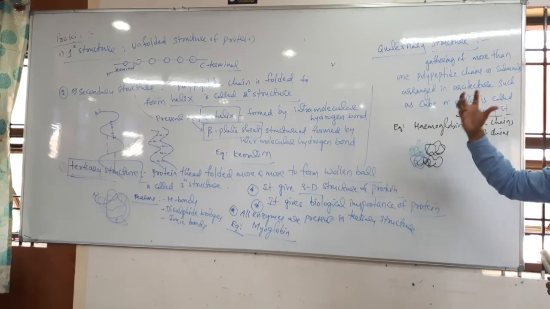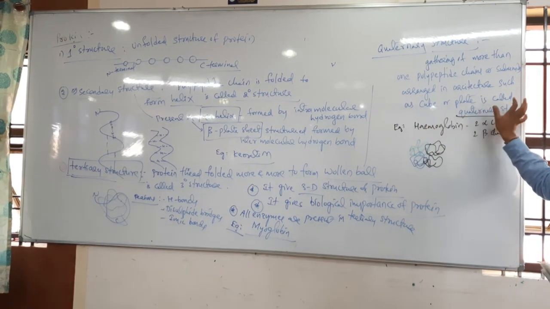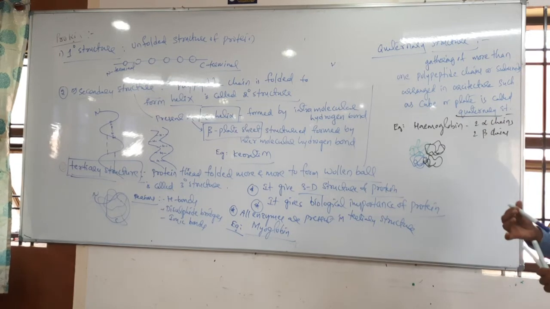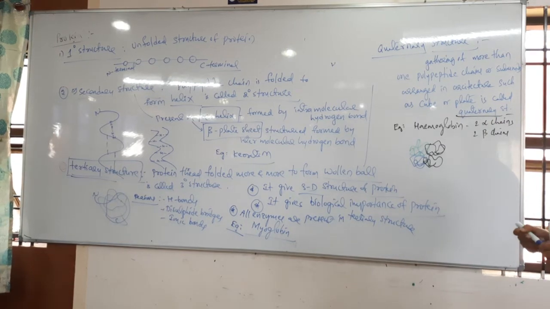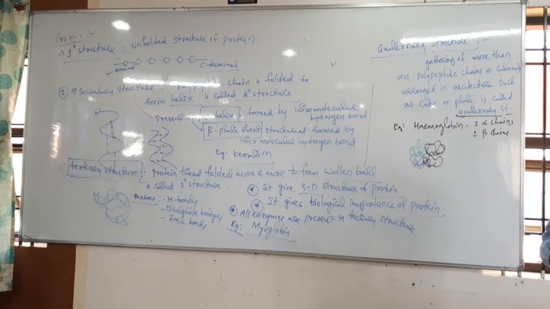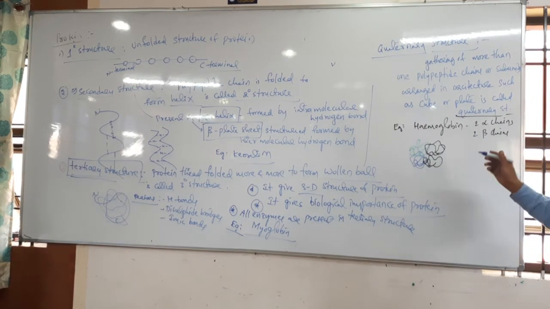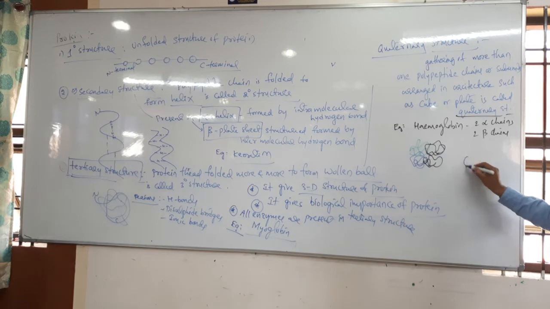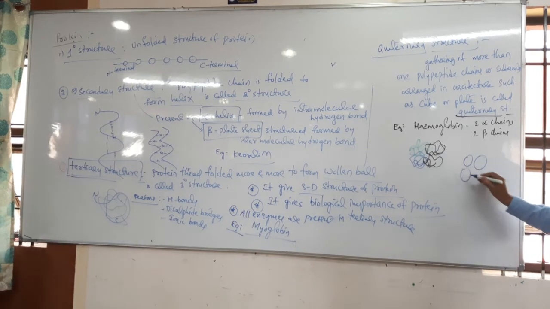They will form a particular either cube-like structure or plate-like structure, which is called quaternary structure. The best example is hemoglobin. Okay, you already know. Every alpha chain consists of how many amino acids? 141 amino acids, you have been told. Alpha chain consists of 141 amino acids. Beta chain consists of 146 amino acids, you have heard. Correct?